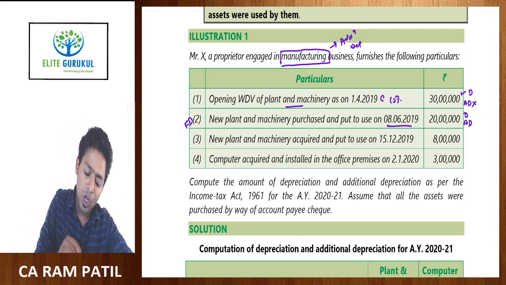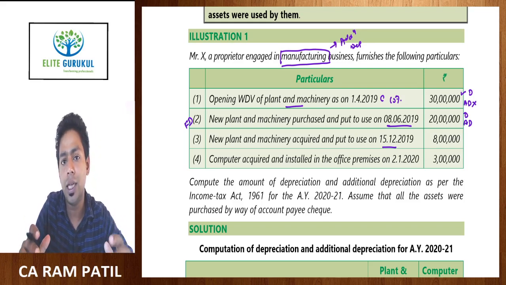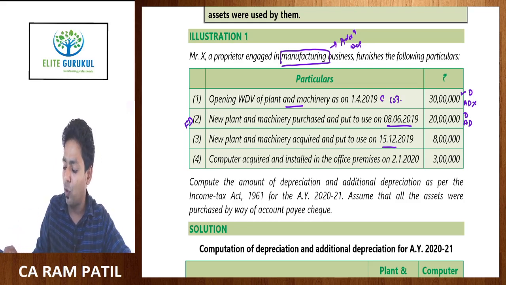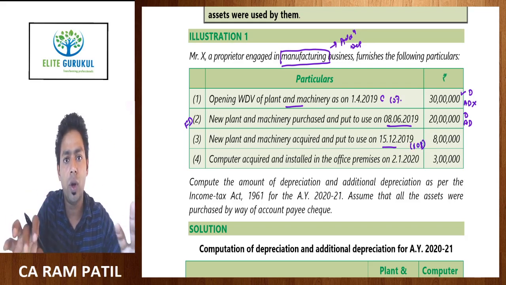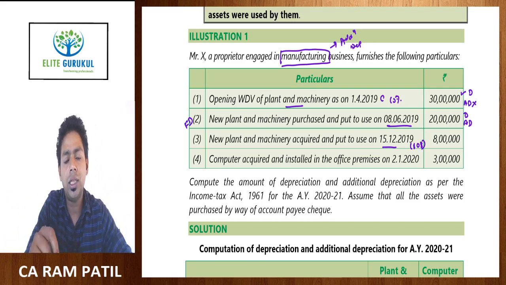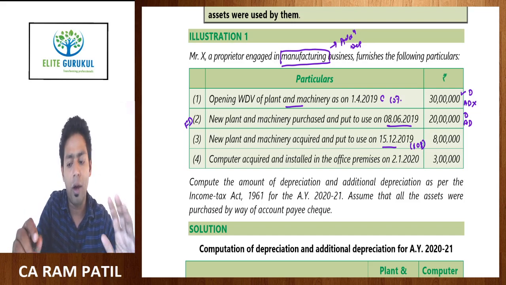Okay. Next, new plant and machinery acquired and put to use as on 15th December. Now, 15th December means if you count number of days, in December this machinery has been used for almost 17 days. Then January 31, Feb 29 and March 31. So, total number of days put to use here is approximately 108 days, which is for sure less than 180 days. Obviously, it is acquired in December. So, you can understand according to a cutoff date, any machinery which is acquired and put to use after 4th October shall be eligible only for half depreciation.